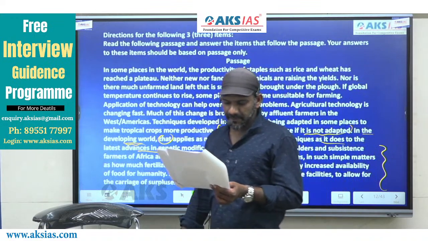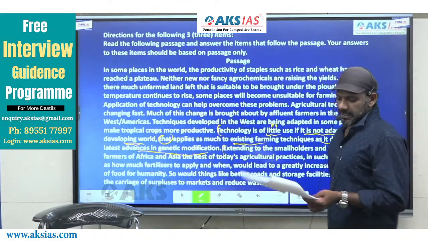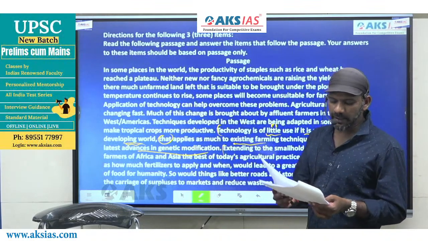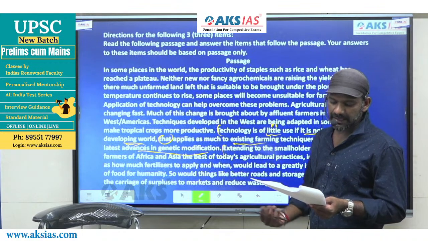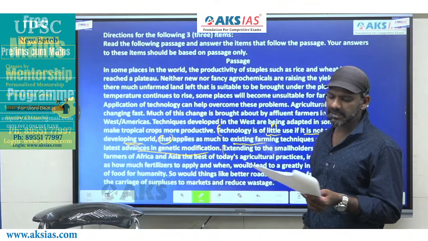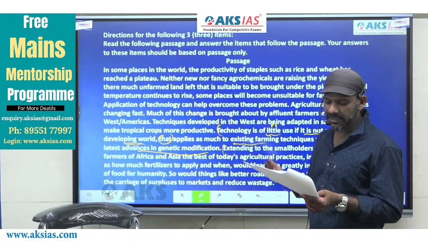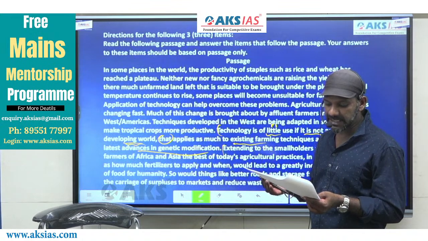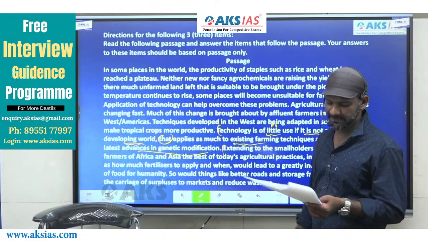It says, extending to the smallholders and subsistence farmers of Africa and Asia, the best of today's agricultural practices in such simple matters as how fertilizers to apply and when would lead to a greatly increased availability of food for humanity, right?